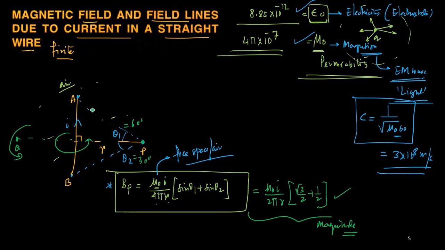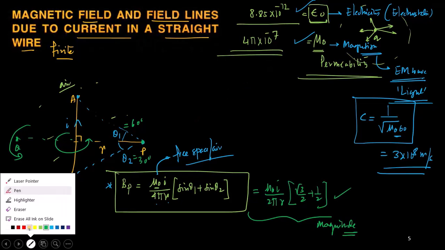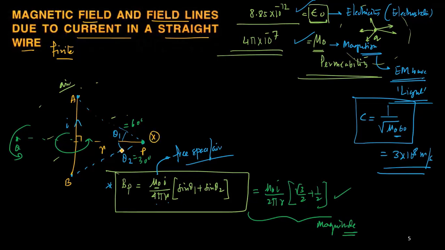Now, if I curl my fingers by placing the thumb vertically, I can feel that at point P the fingers are entering the plane, and from point Q they are coming out. Whenever the fingers are entering, we use the cross symbol, which gives the feeling that it is into the plane. And a dot symbol means out of the plane. These are the two popular symbols used to signify the direction.